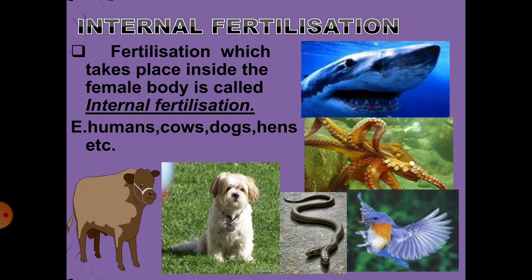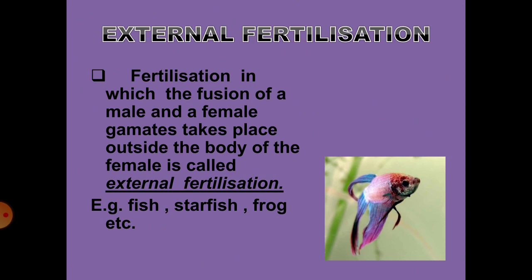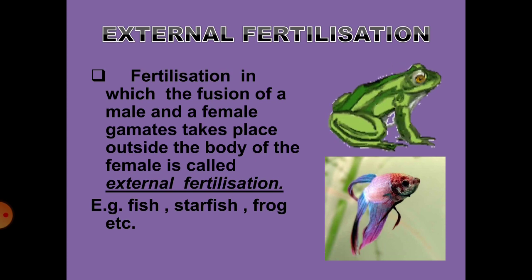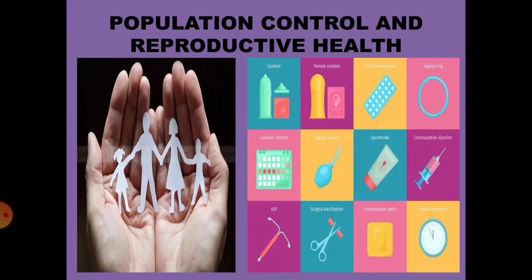Now coming to external fertilization. Fertilization takes place outside. That is, the fusion of the male and the female gametes takes place outside the body of the female. Examples: fish, starfish, and the one which is coming here is the frog. Very good. Now let us move on to the next one, population control and reproductive health.